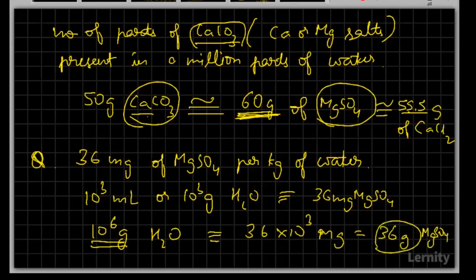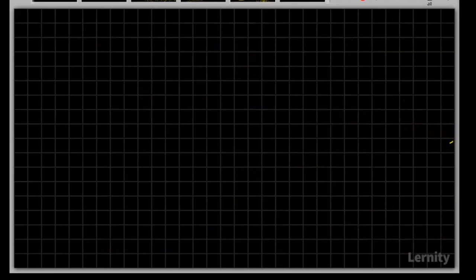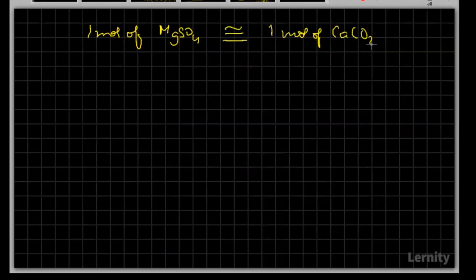Shall I move to the next slide? So here what it means is that 1 mole of magnesium sulfate is equivalent to 1 mole of calcium carbonate. This is from the definition of degree of hardness. So here we know it's 120 grams.